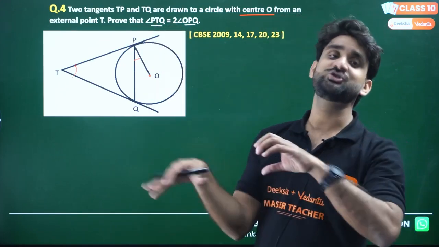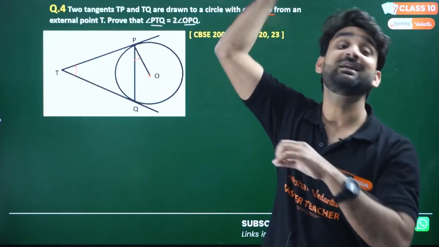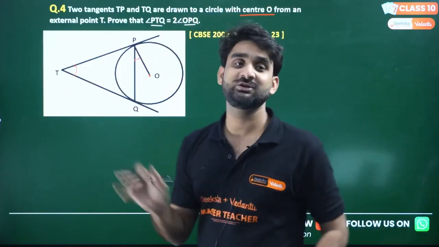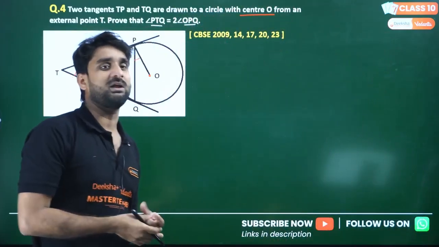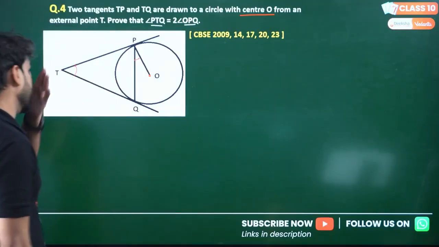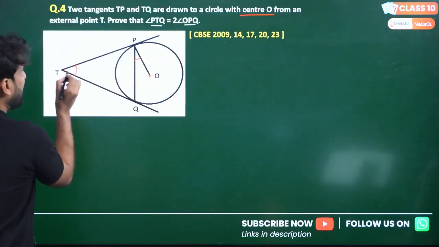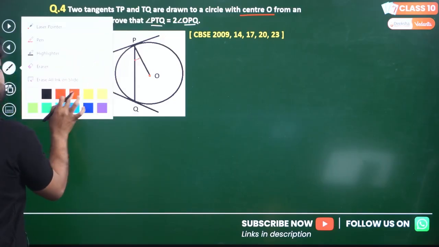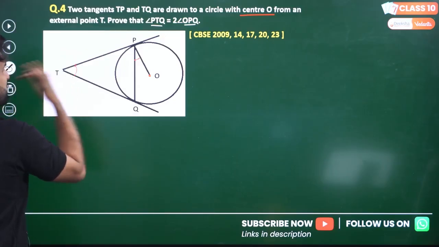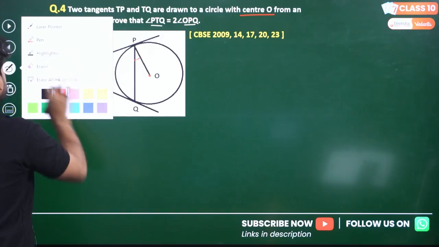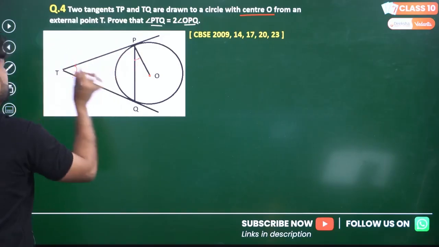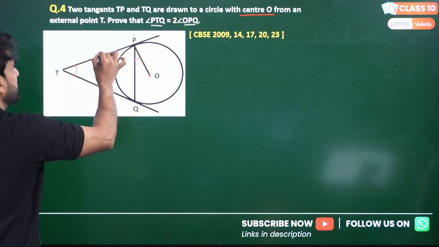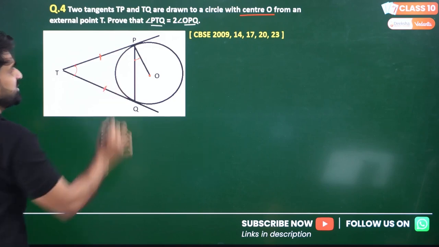So how can we reach that, so that we can get some relationship between PTQ and OPQ? Let me give you the concept here. My dear kids, this T is an external point, so TP and TQ, both the tangents, will be equal to each other.